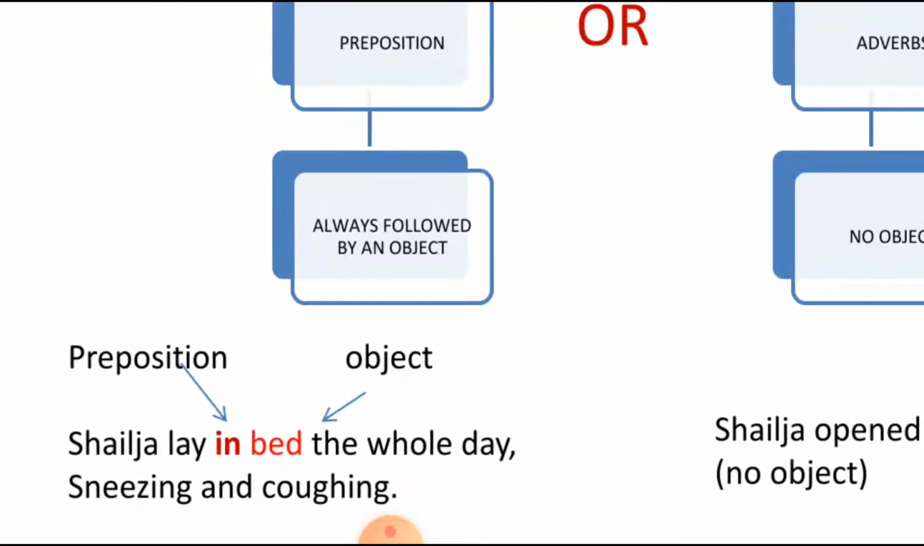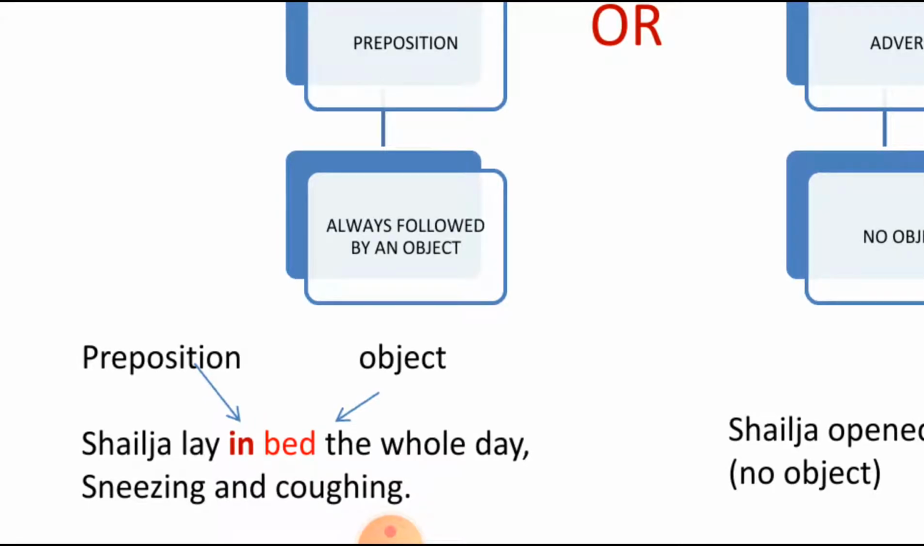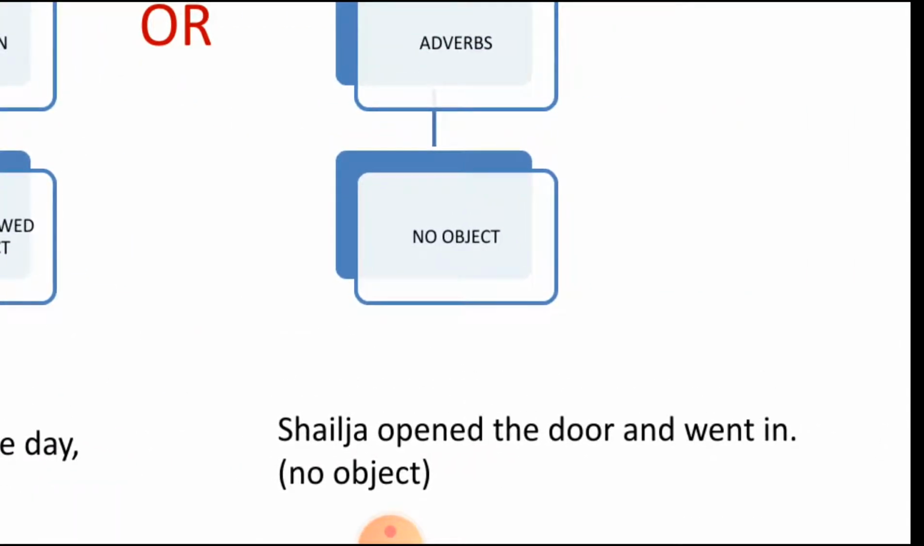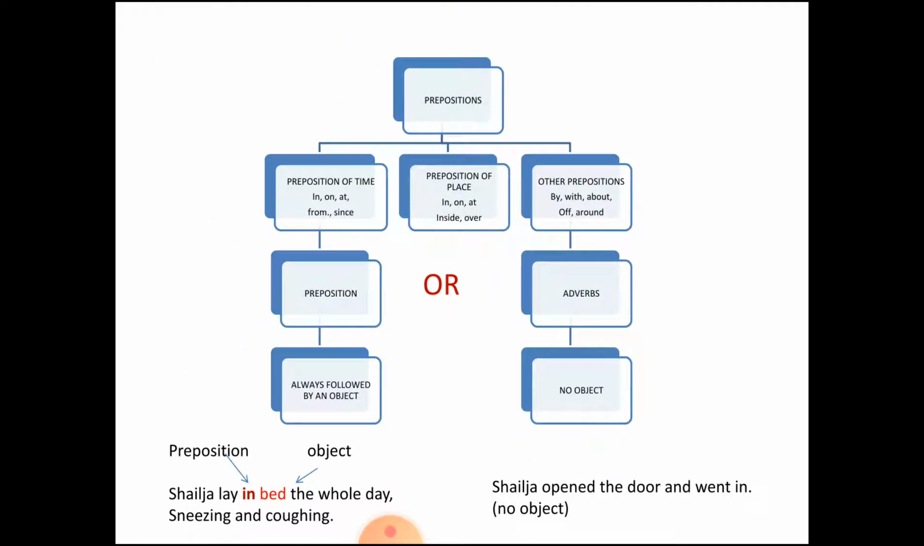Let us end with one more example. Shailja lay in bed the whole day. So here in is used as a preposition because we have an object, that is the bed. Shailja lay in bed the whole day sneezing and coughing. So here in is used as a preposition. Let us see another example. Shailja opened the door and went in. So here in is used as an adverb, not as a preposition.